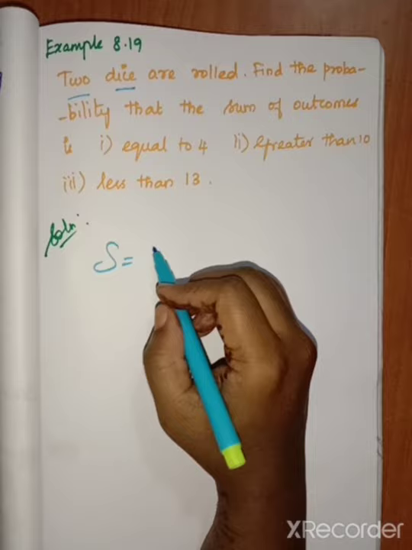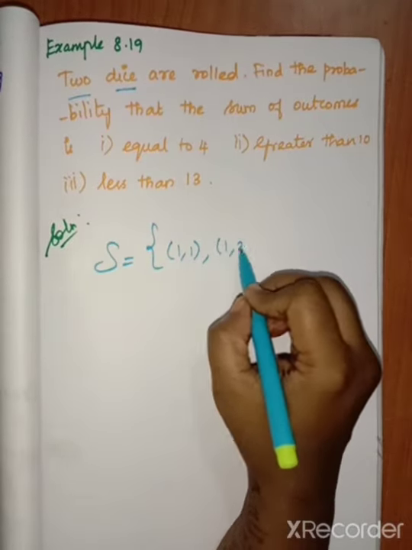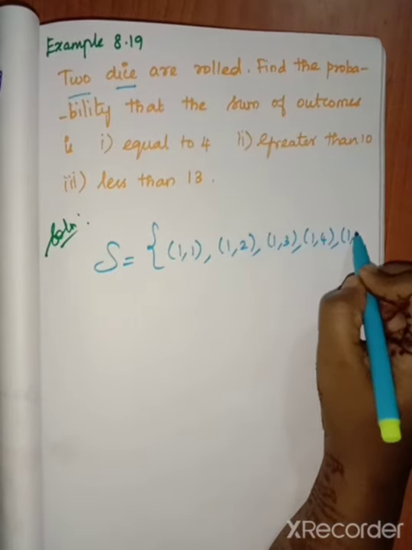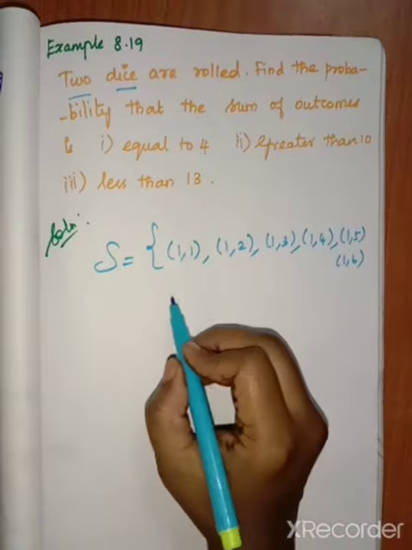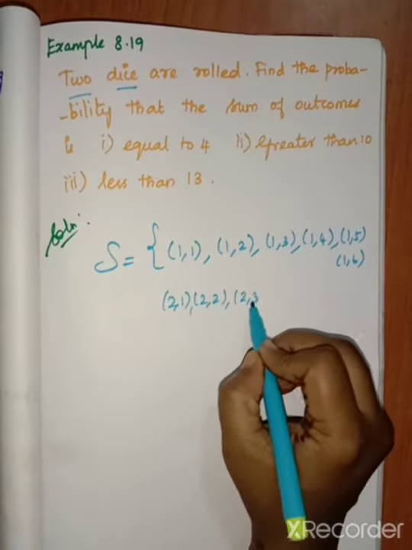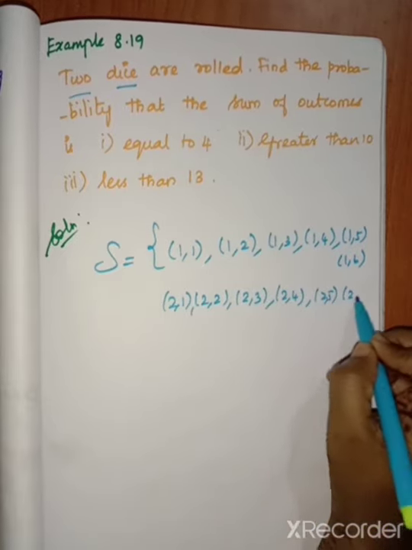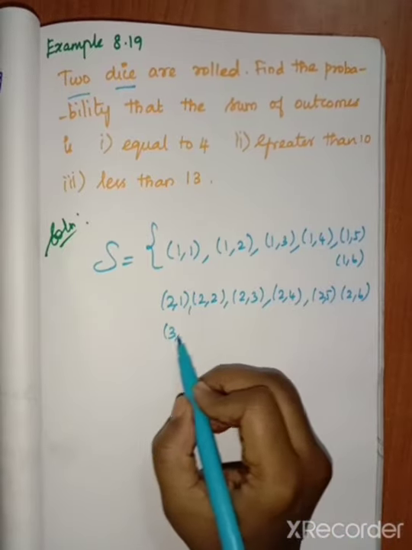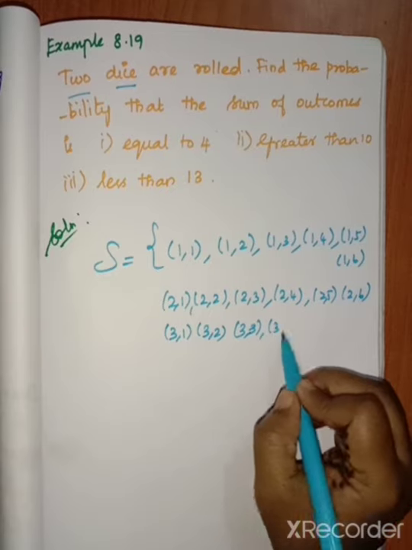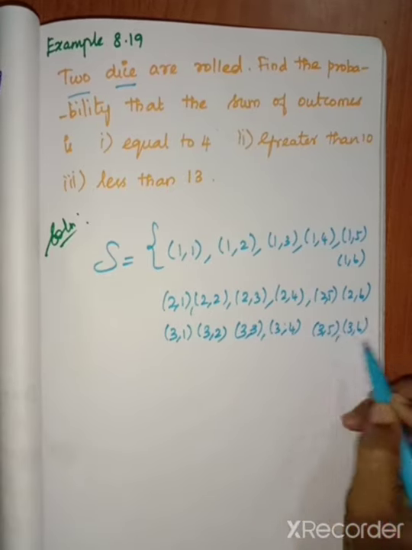So S equal to 1 comma 1, 1 comma 2, 1 comma 3, 1 comma 4, 1 comma 5, 1 comma 6. Then 2 comma 1, 2 comma 2, 2 comma 3, 2 comma 4, 2 comma 5, 2 comma 6. Then 3 comma 1 up to 3 comma 6.